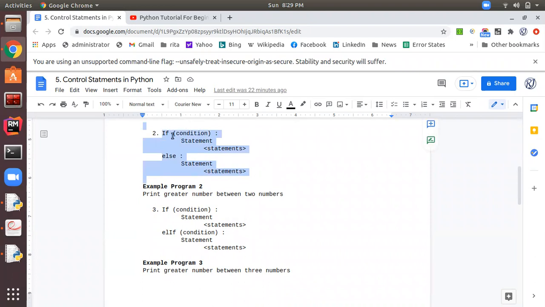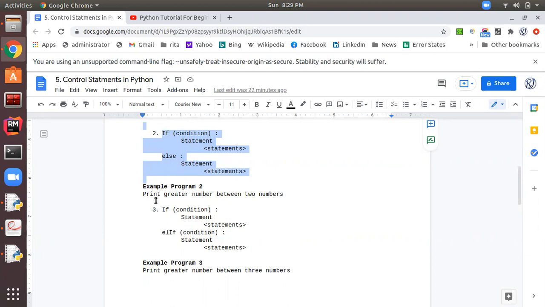So in this if construct, as you can see, we are taking the action when the condition is true as well as when the condition is false.